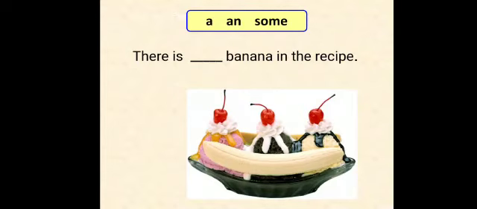Here is one sentence. There is dash banana in the recipe. There is some banana in the recipe, or a banana, or an. There is a banana because only banana is written, right? So we cannot put some, we cannot put an because we put an before vowels, and here is banana, so a banana.